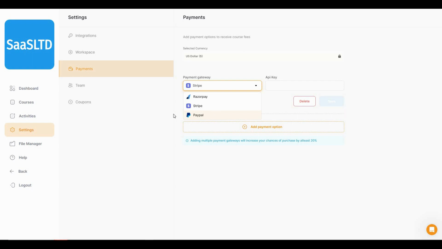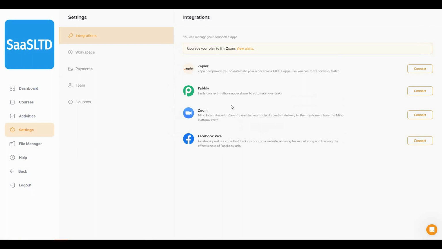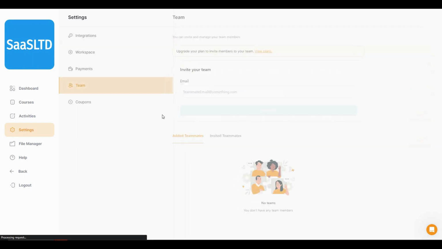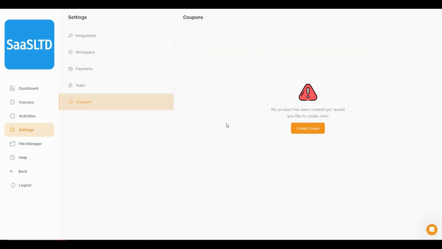So from here you can add your payment gateway. There are also some integration options such as Zapier, Pabbly, Zoom, and Facebook Pixel, and then you can access all your team members from here, invite them in this section. You can also set up coupons from this section.